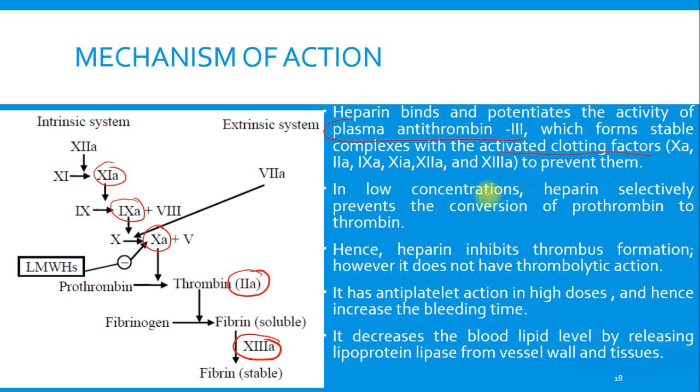In low concentration, heparin selectively prevents conversion of prothrombin to thrombin. So this main step is inhibited in low concentration. Hence heparin inhibits thrombus formation, however it does not have thrombolytic action. It has antiplatelet action in high dose, and hence it increases the bleeding time. It also decreases the blood lipid level by releasing lipoprotein lipase from the vessel wall and the tissues.